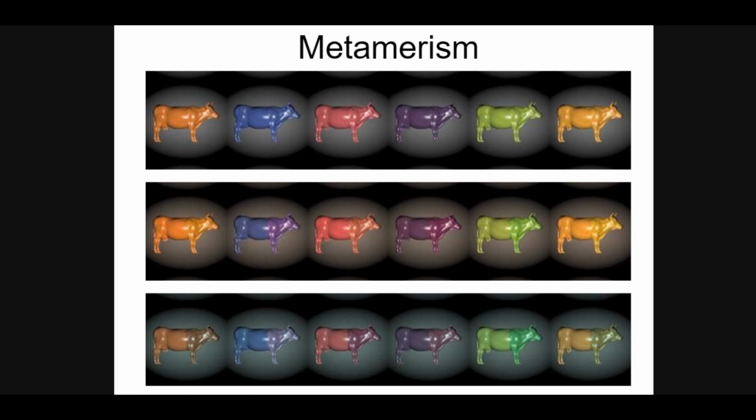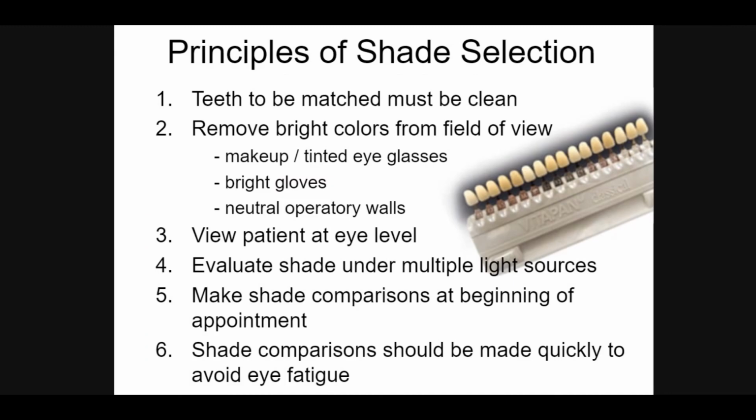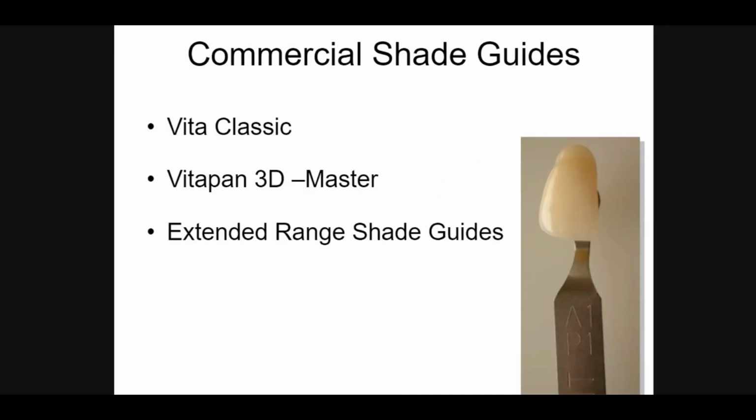Metamerism: the appearance of an object depends upon the type of the light by which the object is viewed. An object that appears to be color matched under one type of light may appear very different under another light source. This is known as metamerism. Principles of shade selection: remove the bright colors from the field of view. View the patient at the eye level. Shade comparison should be made quickly, within 5 seconds, to avoid eye fatigue. Commercial shade guides can be Vita Classic, Vita Pan 3D Master, or extended range shade guides.